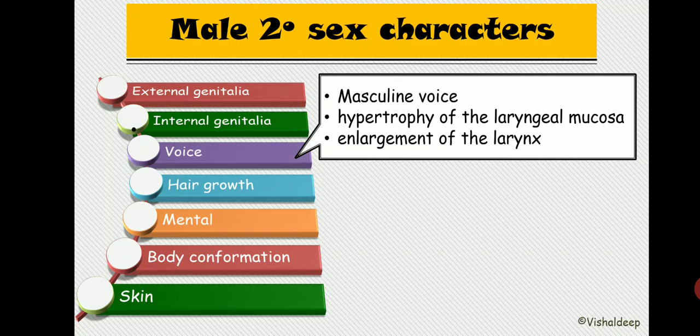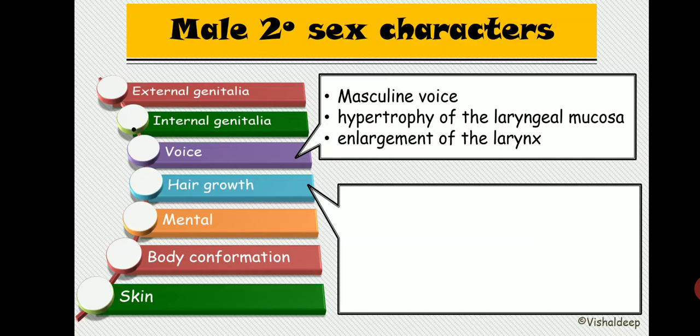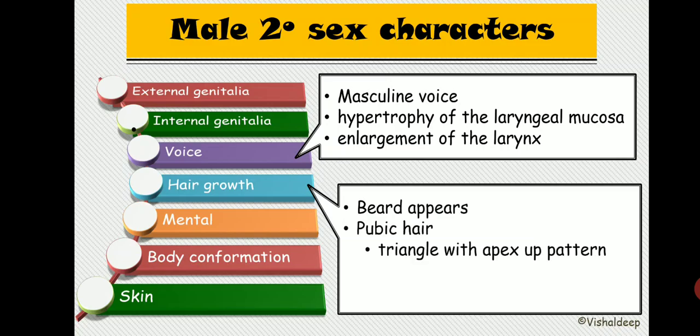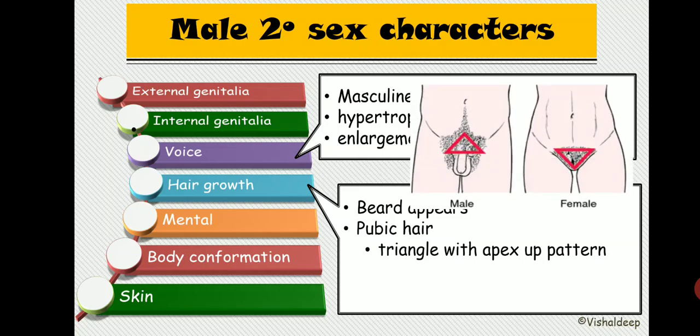Now what kind of changes take place in hair growth? As you already know, the beard will start appearing, and the pubic hair. There is one particular configuration in the pubic hair, that is a triangle with apex up pattern. What is the triangle with apex up pattern? Let me show you. See, in male it is a triangle with apex up pattern, and in female a triangle with apex down pattern.